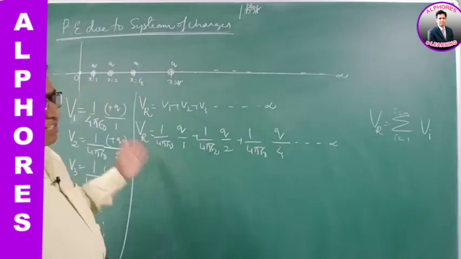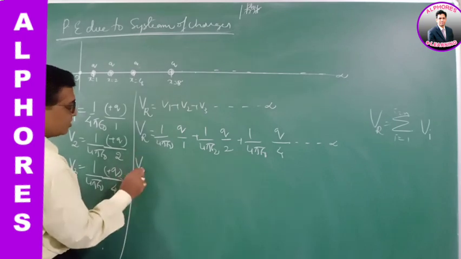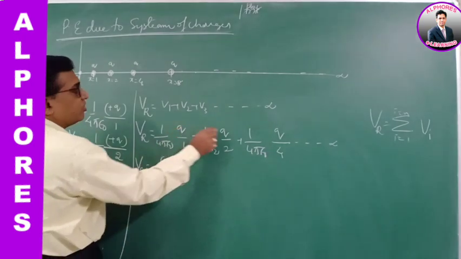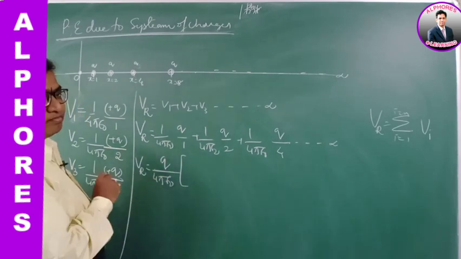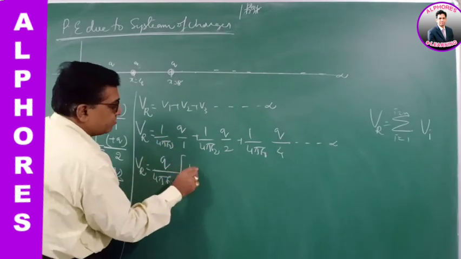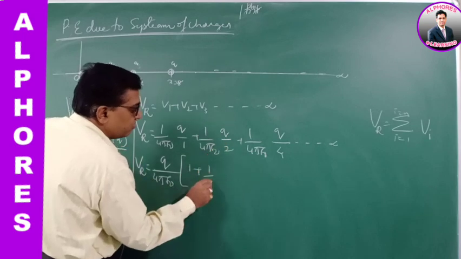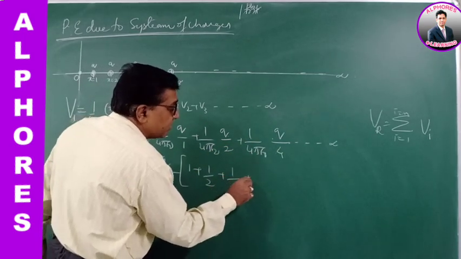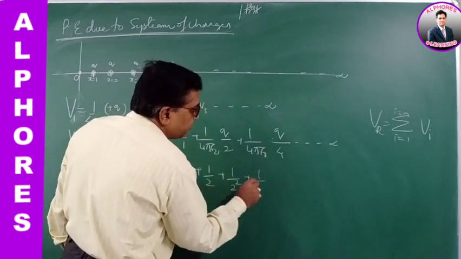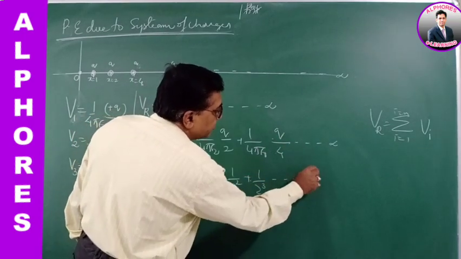Now let me take the common terms out. Taking the common terms, q by 4 pi epsilon naught is common in all. So it's 1 by 1 plus, here 1 by 2 remains, then 1 by 4. Shall I write 1 by 4 as 1 by 2 square? The next term is 1 by 8, 1 by 2 cube, up to infinity.